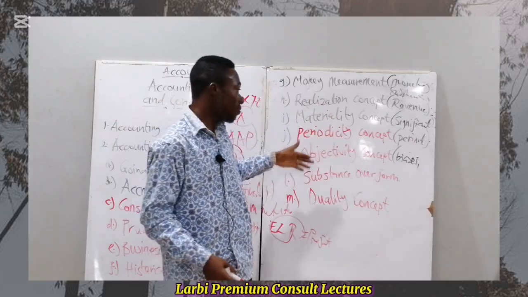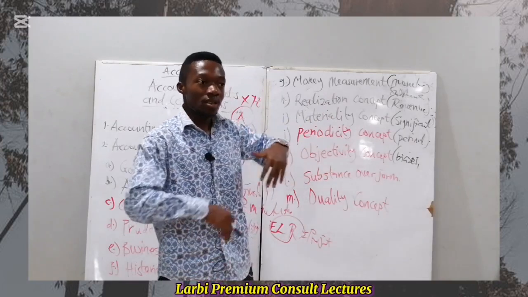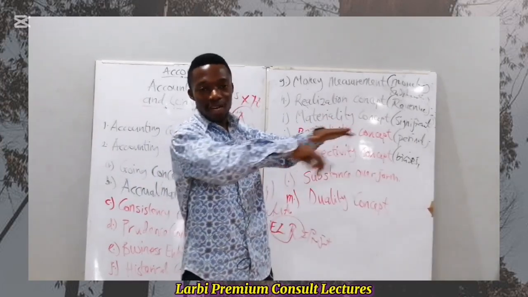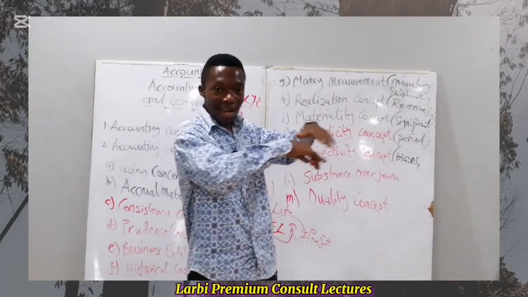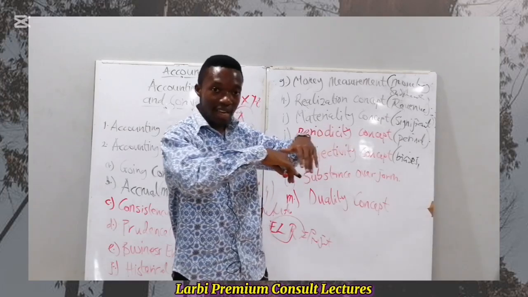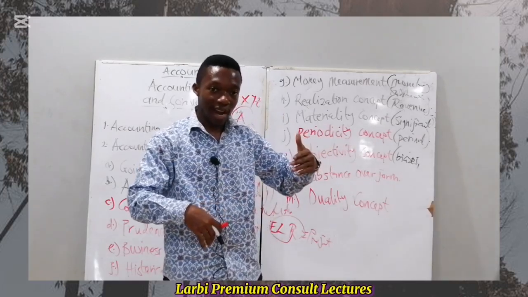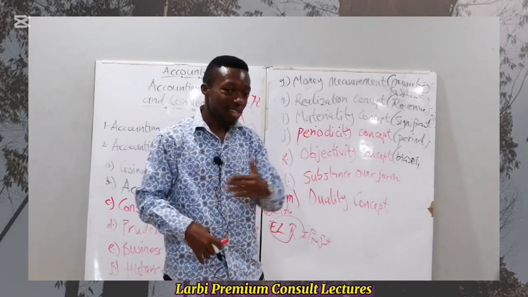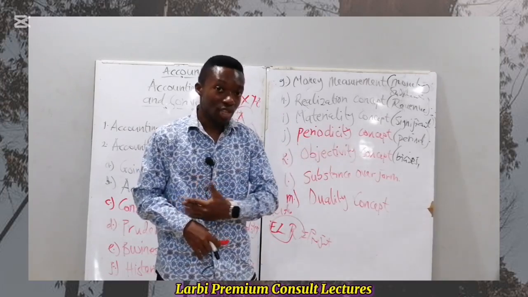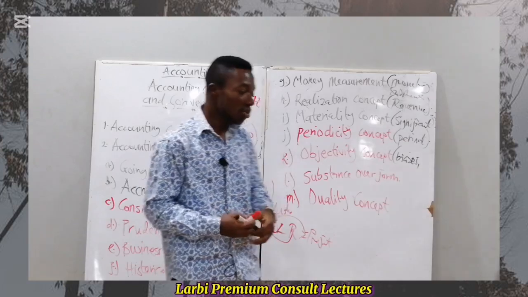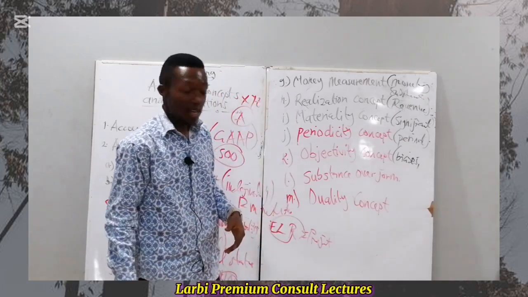So accountants are advised to let go of their own personal opinions, their own biases, and their subjectiveness, and be objective in the preparation and presentation of the financial statement, so as to give clarity and meaning to users of the accounting information.